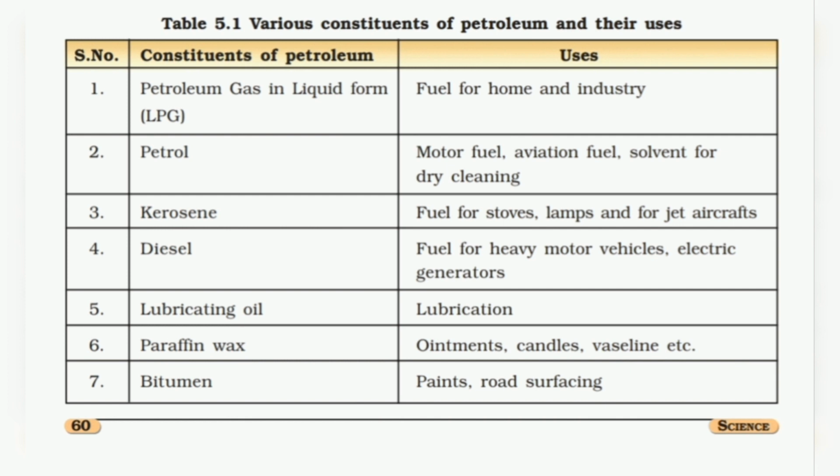Then petrol: motor fuel, aviation fuel, solvent for dry cleaning. Then kerosene: fuel for stoves, lamps and jet aircraft. Then diesel: fuel for heavy motor vehicles and electric generators. Lubricating oil: lubrication. Paraffin wax: ointments, candles, vaseline, etc. And the last, the seventh one, bitumen: paints, road surfacing.